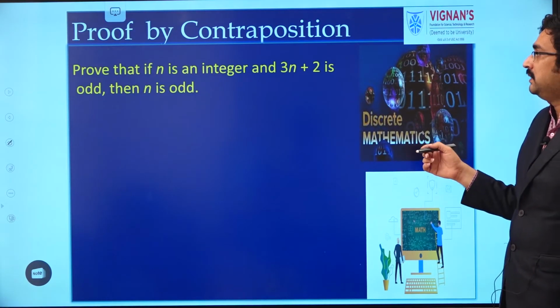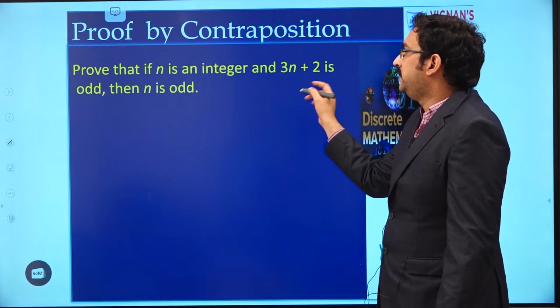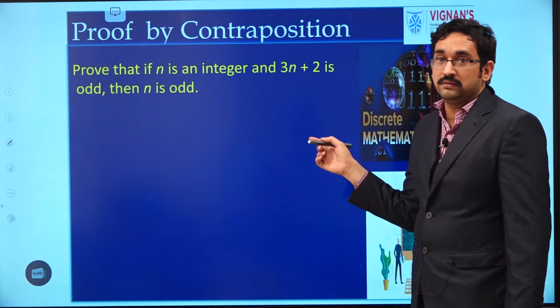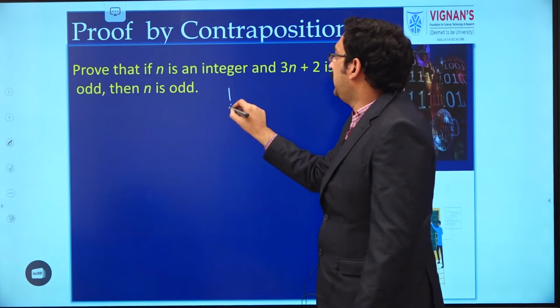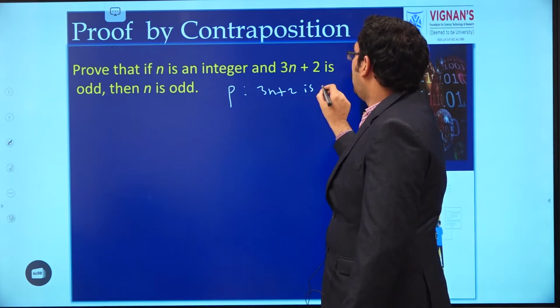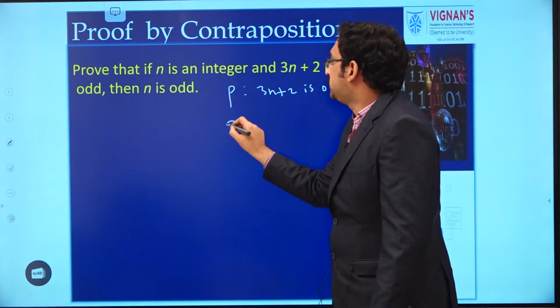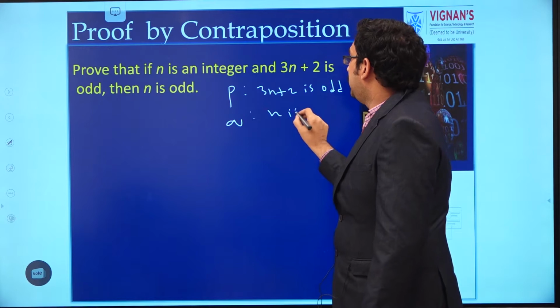See one example. Given n is an integer, if 3n plus 2 is odd, then n is odd. Here we assume P as 3n plus 2 is odd. That is taken as P. Assume Q as n is odd.